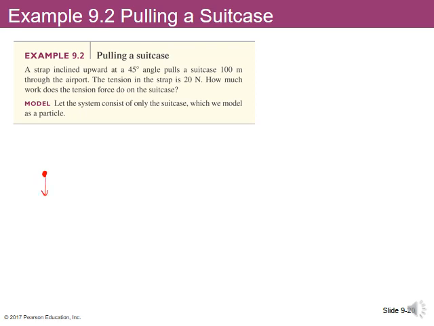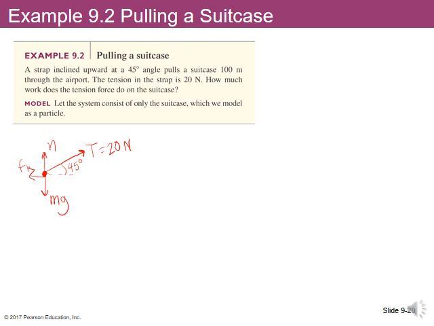So here we're going to have 4 forces. We're going to have the weight of the suitcase. We're going to have the normal force. We're going to have some kind of friction force as you pull it across the ground. And we're going to have a tension force, which we're told is 20 newtons. And we're also told it is exerted at a 45-degree angle. So now how much work is done specifically by the tension force? We don't have to worry about the other forces just for this problem.